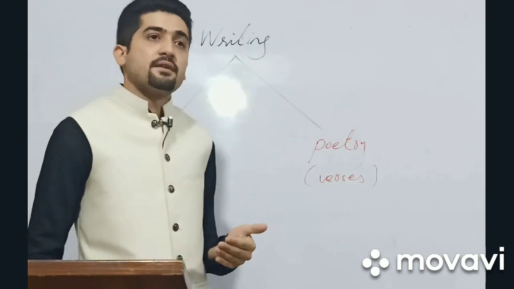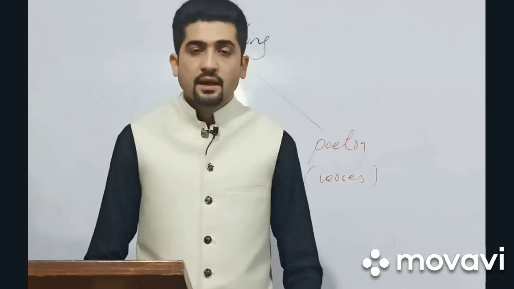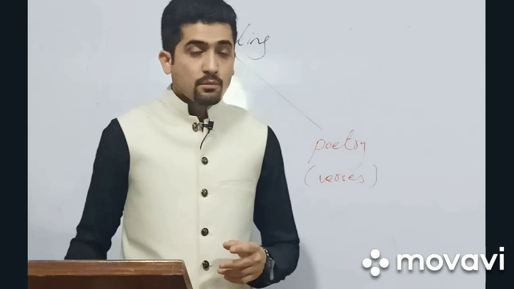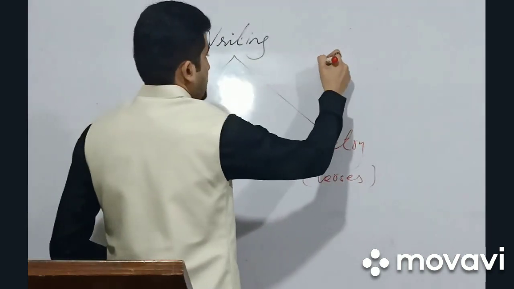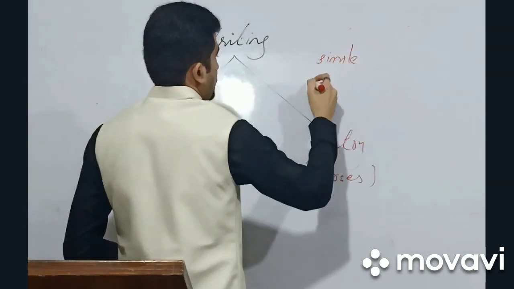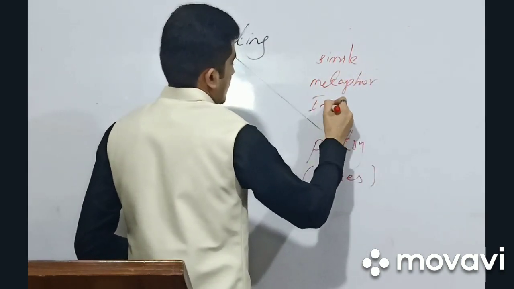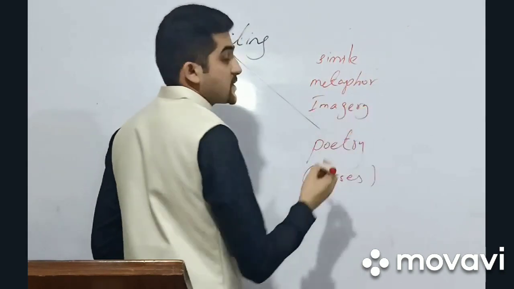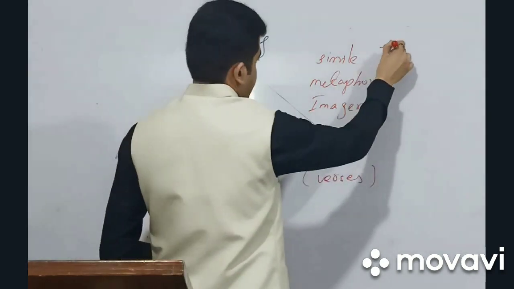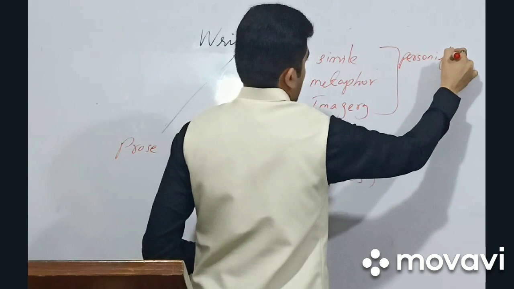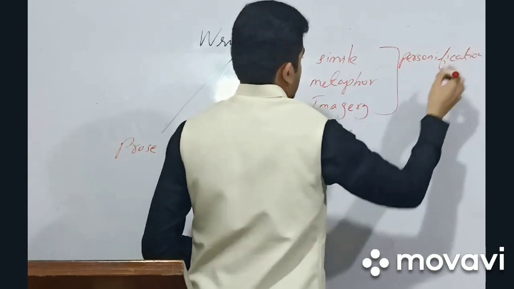When it comes to literary devices, you are familiar with some of the main and important ones. Some of them are simile, metaphor, then we have imagery, and importantly personification.